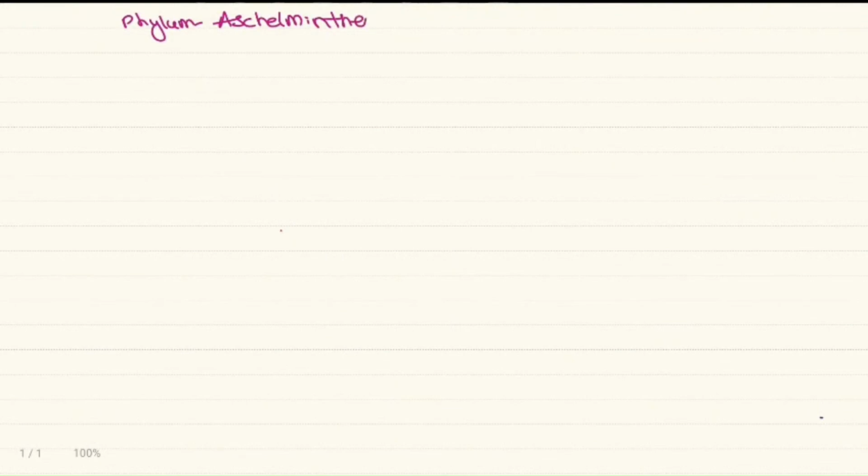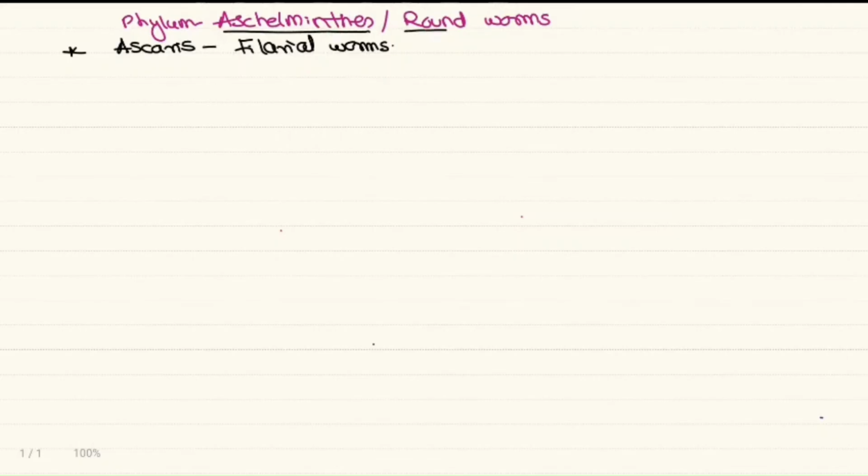So let's continue with the next phylum, the phylum Aschelminthes. These are also called the roundworms. The common animals are Ascaris, the common roundworm, and filarial worm. Now why are they called roundworms? When you cut the body in cross section, I will see it is completely round in shape. Thus the name roundworm, right?